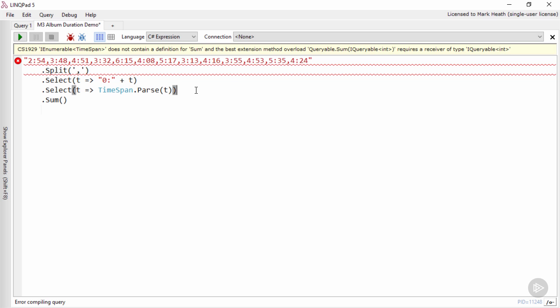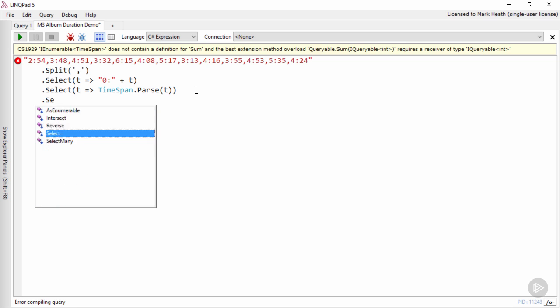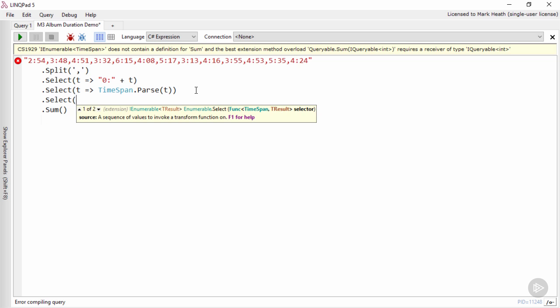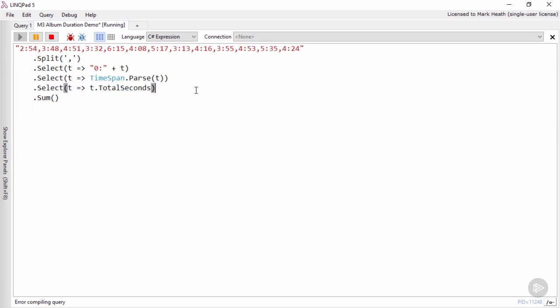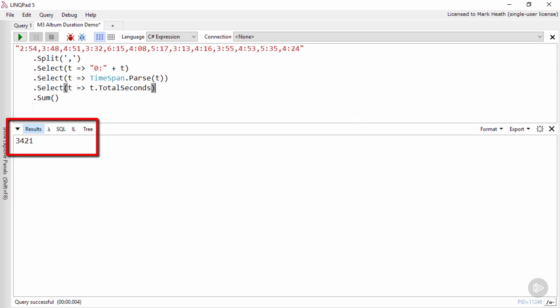One is to add yet another Select to our pipeline and turn each TimeSpan into a number of seconds. And then we can add all of those numbers of seconds together with Sum like this. And we can see that the album is 3,421 seconds long. And so we'd want to convert that back into a TimeSpan to help us understand how many hours and minutes that is.